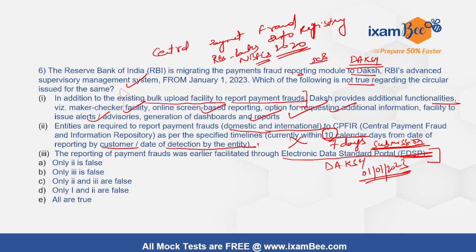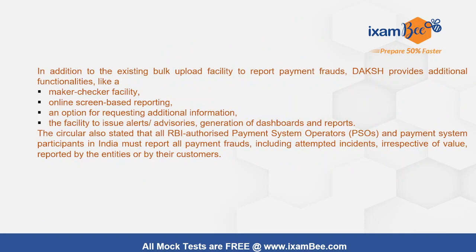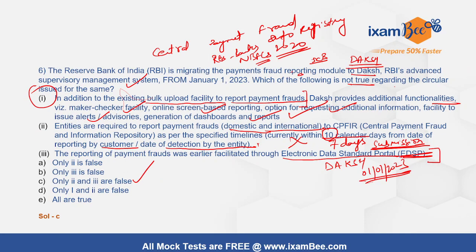Right, so the responsibility to submit the reported payment fraud transaction shall be with the issuer banks or PPI issuers, credit card issuing NBFCs, where these payment instruments for which fraud has taken place have been used in the fraud. So then 2 and 3 are false, only 1 is true. So answer is C. Answer is C.